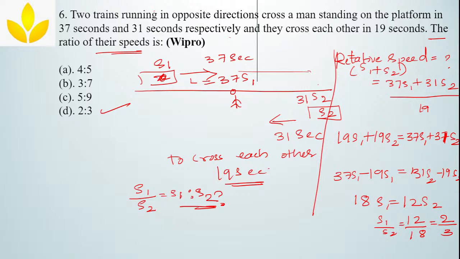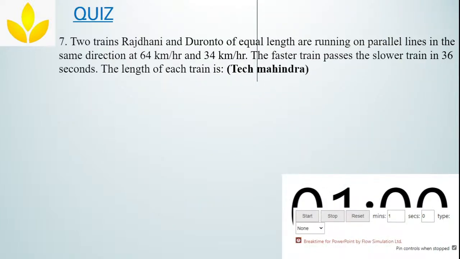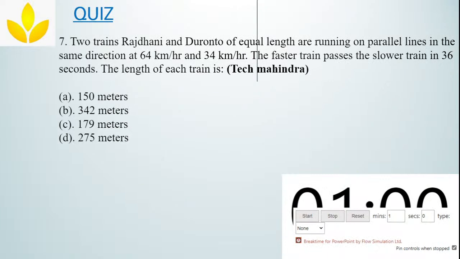The question looks a bit difficult, a bit lengthier, but please do try them and practice a lot, and you'll be able to understand. This question we have collected from Wipro, and make sure you attend the test as well. Okay, try solving this question now.